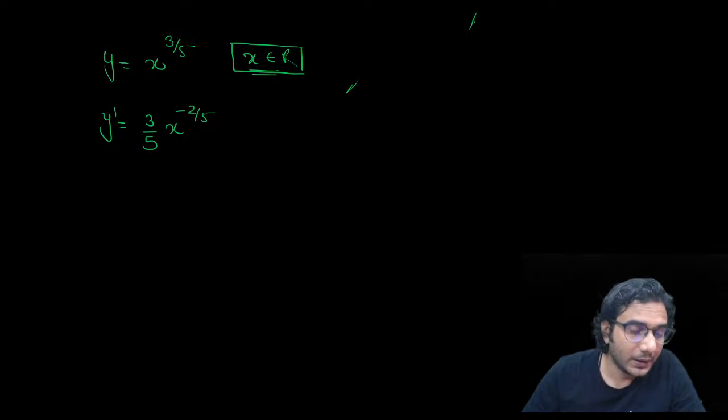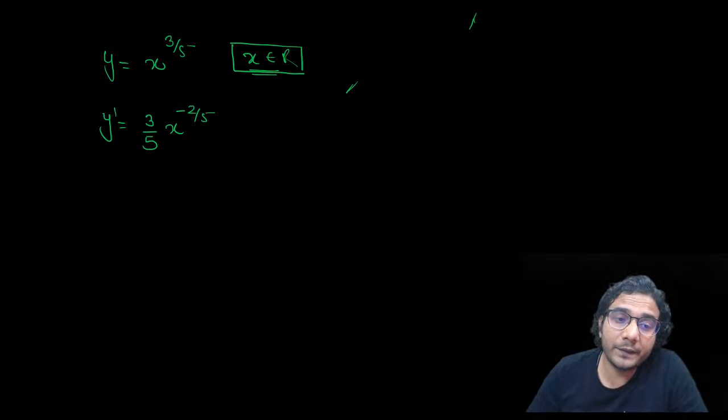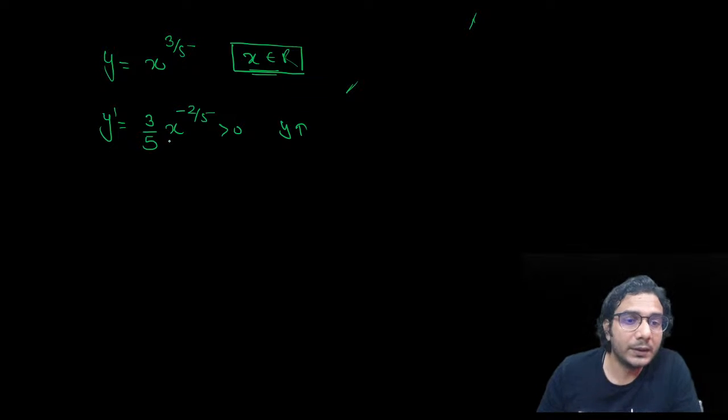Now, whether it is increasing or decreasing, in which interval it is increasing, to find that we need y dash. If I differentiate it, I'll get 3 by 5 x raised to minus 2 by 5, right? 3 by 5 minus 1 is minus 2 by 5. So clearly you can see the 2 power will make it positive. So y dash is always positive, that means y is always increasing. This is a positive number because of this 2 power. Obviously you can take it to the denominator, but still it will remain positive.